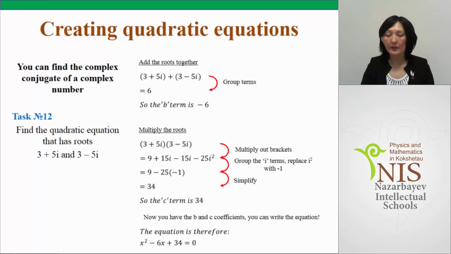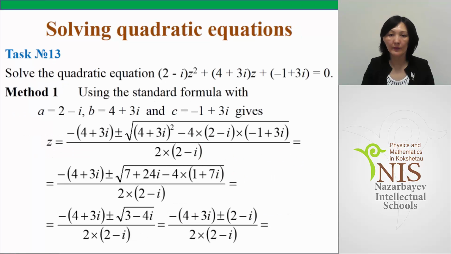Now we can write the equation with the given roots 3 plus 5i and 3 minus 5i. So the equation is x squared minus 6x plus 34 is equal to 0. Task number 13.